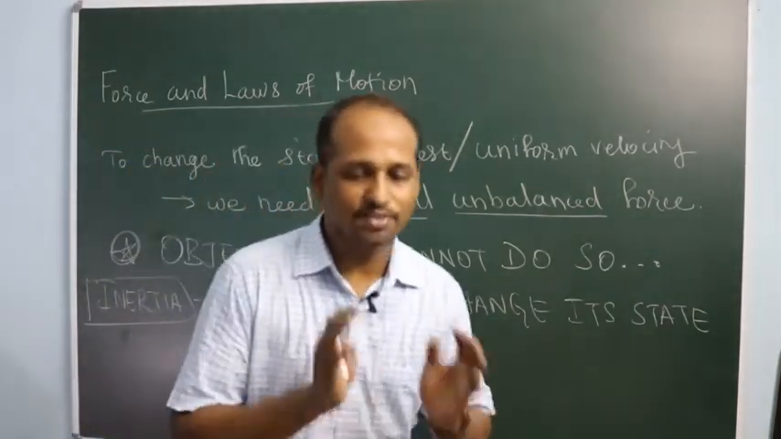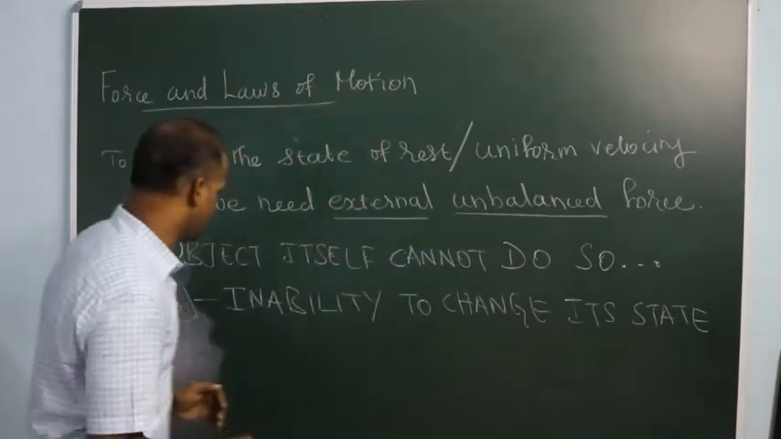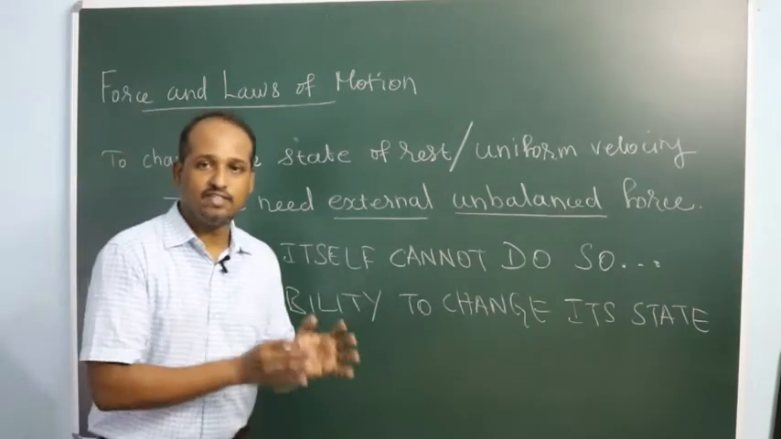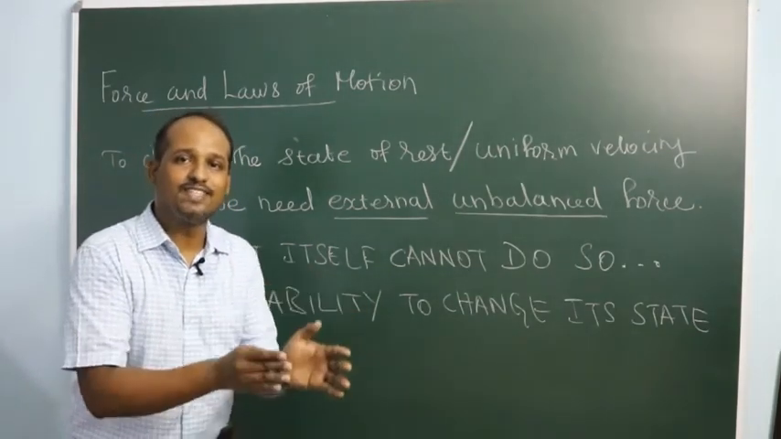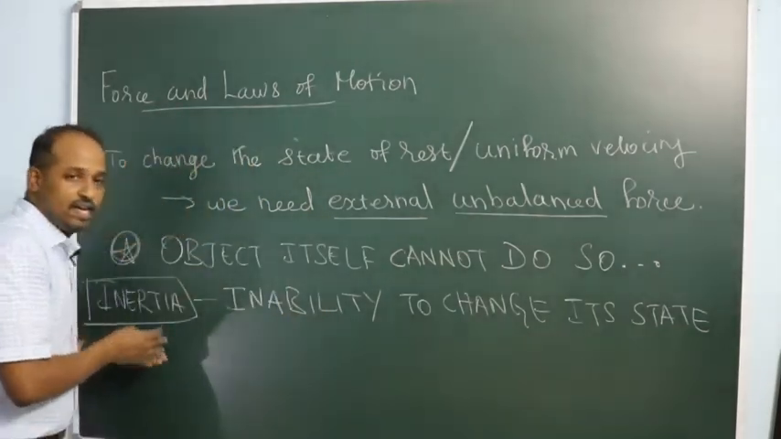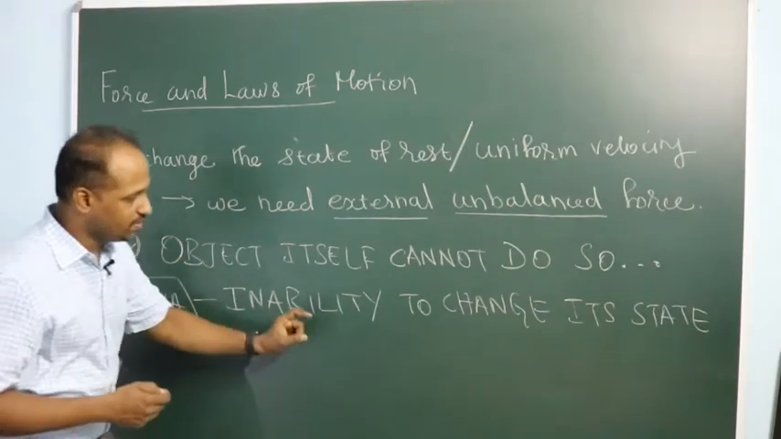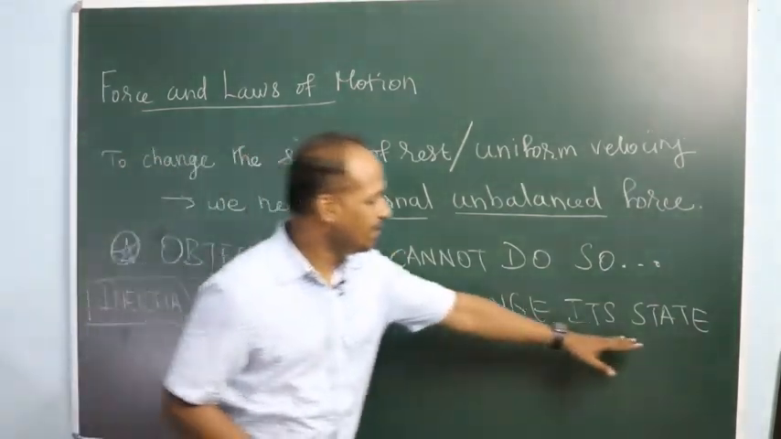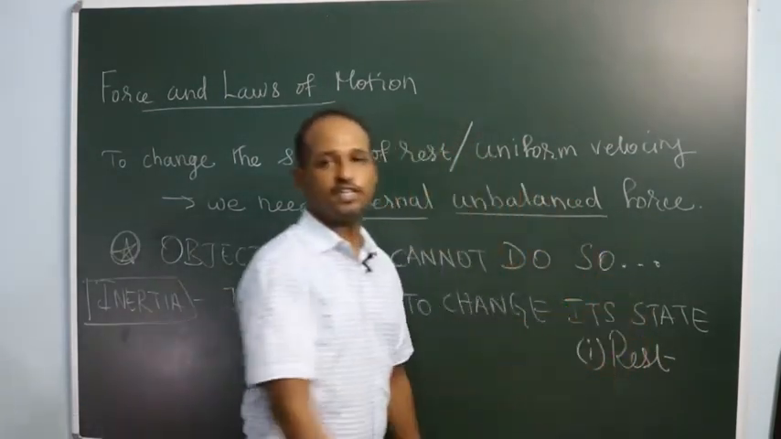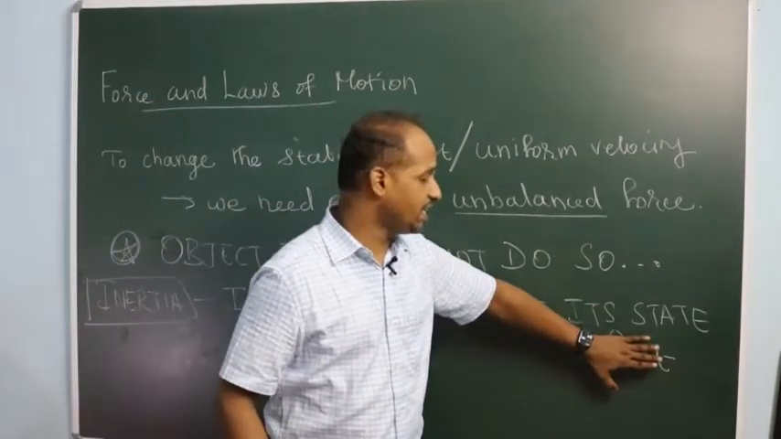If an object is at rest and it is not able to change its state of rest, it is called inertia of rest. Inertia means inability, literally the laziness. The object itself cannot change its state, and this inability is what we call inertia. The inability of the object to change its state of rest is called inertia of rest. In general, inertia is the inability of the object to change its state.